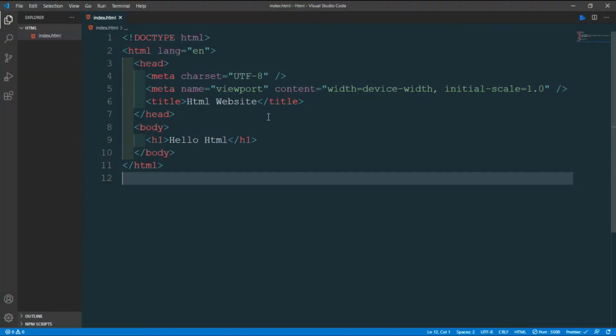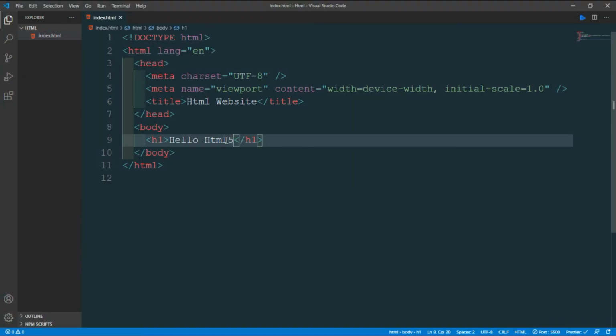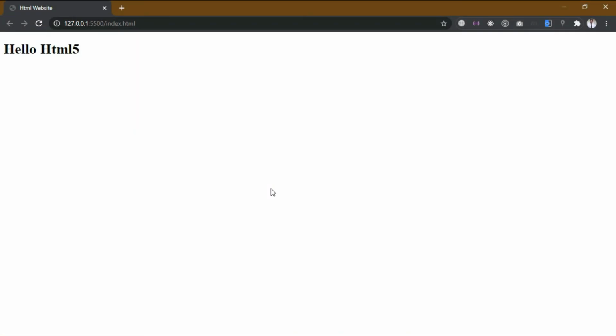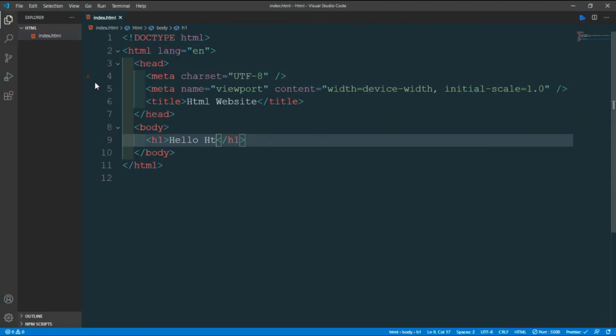So your web page is open now. When you type something and press Control S, it will automatically reload your web page. You don't need to reload this page, okay? It will automatically reload for you. Hello, Control S, and that's it.